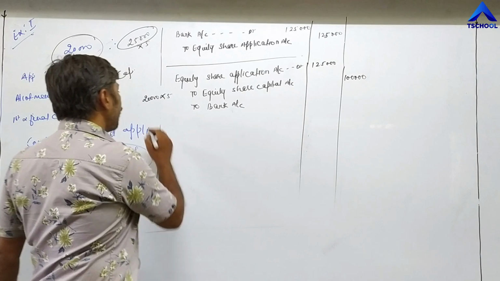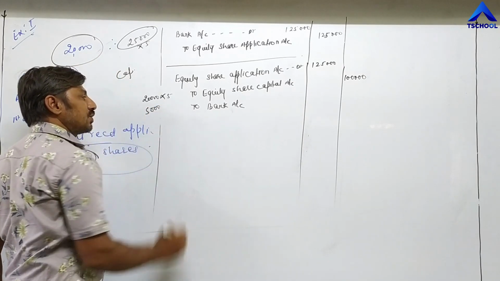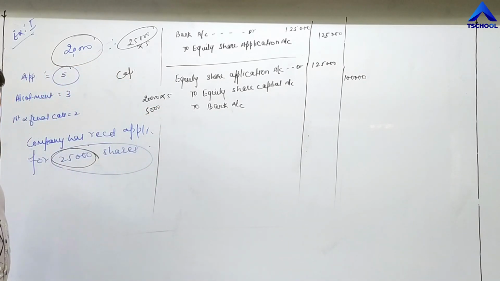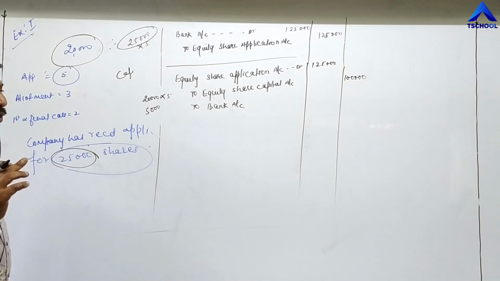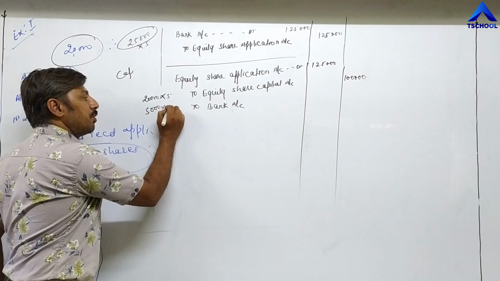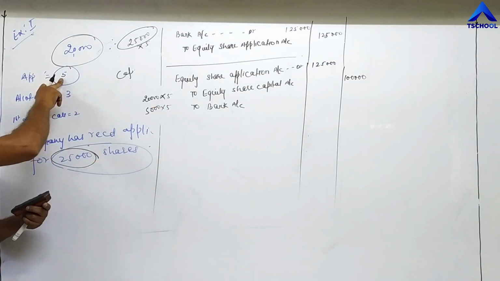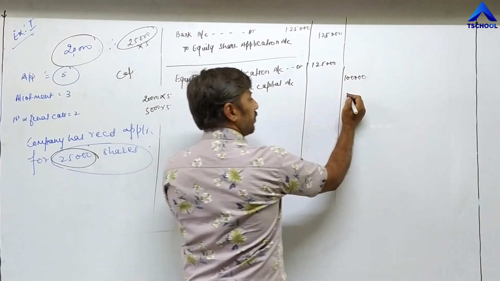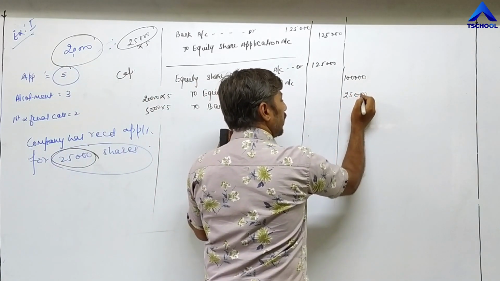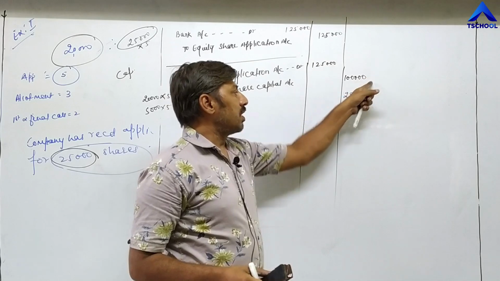And for the remaining, the excess 5,000, the company is not going to allot shares. That's why their cheques will be returned back to those investors. 5,000 into 5, because the company has received 5 per share, that's why it is returning the same value. 5,000 into 5, 25,000 rupees. This way, the company has settled 1,25,000.